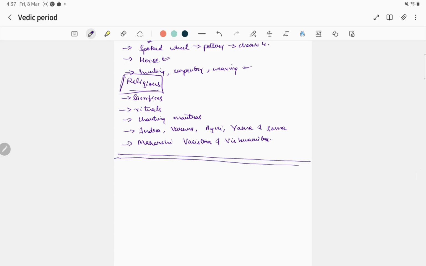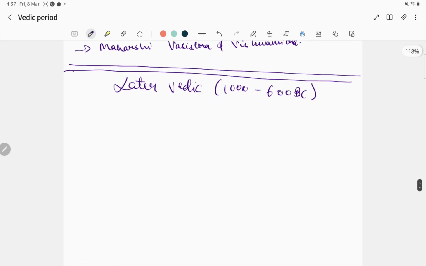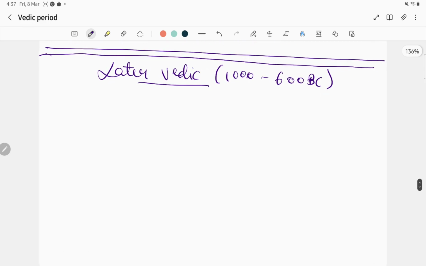So next, let's come to later Vedic, which is dated between 1000 to 600 BC. The major information about the later Vedic comes from the Samaveda, Yajurveda, and Atharvaveda.